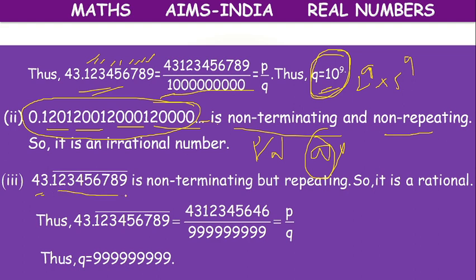Here 43.123456789 with a bar. The bar represents repeating.